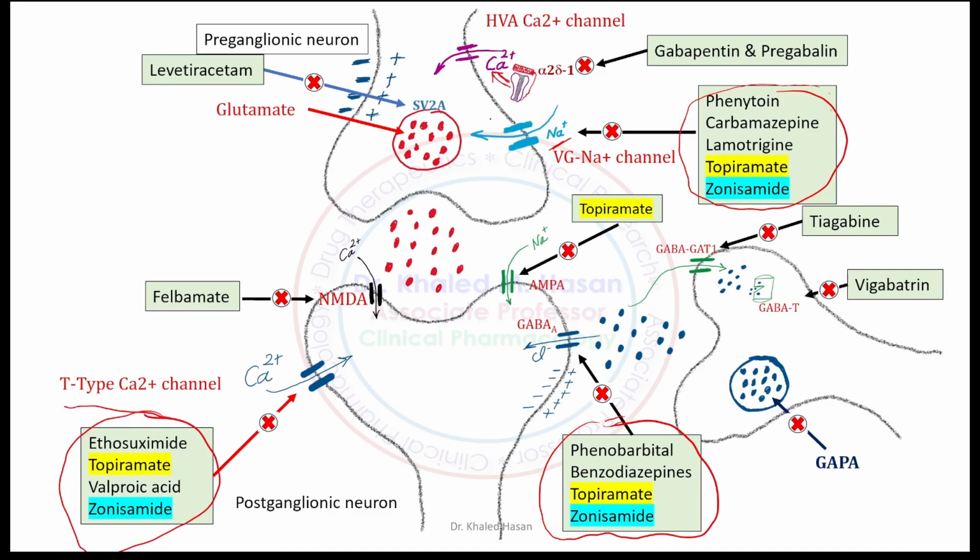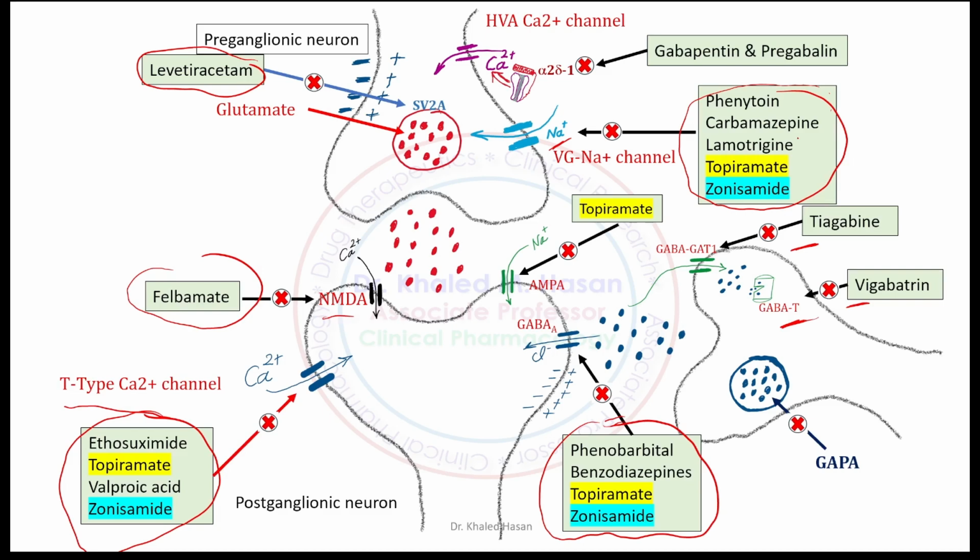We have Levetiracetam, Keppra, which inhibits the SV2A protein on the glutamate vesicles. Then we have the last medications on the list here. Tiagabine works on the GABA transporter. Then we have Vigabatrin, which inhibits the enzyme called GABA transaminase, and the last one here, Felbamate, inhibits NMDA.